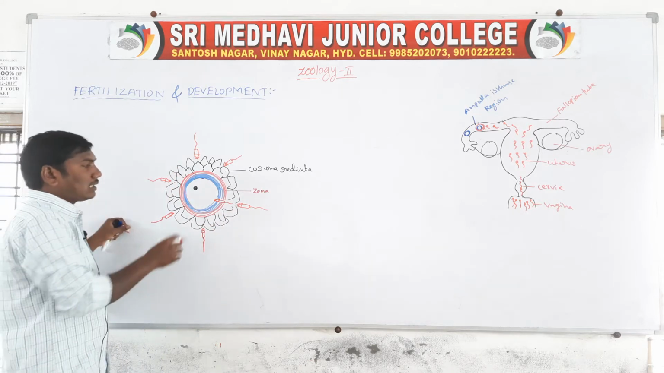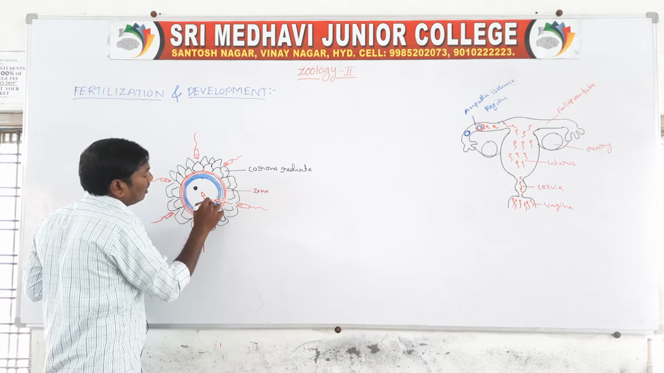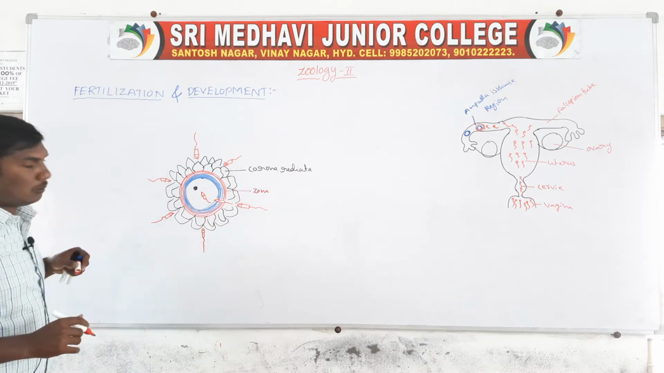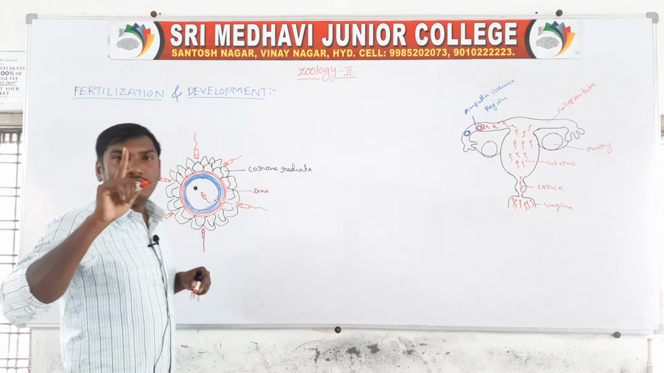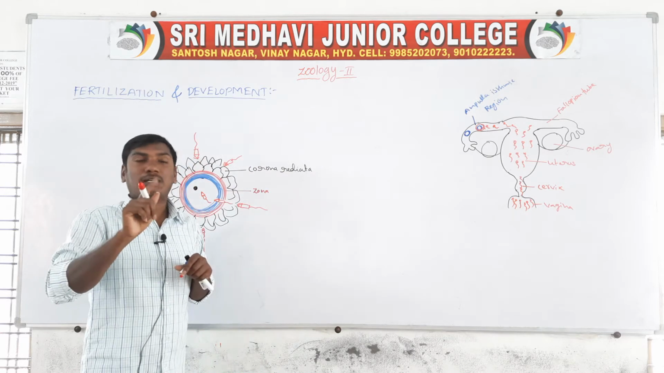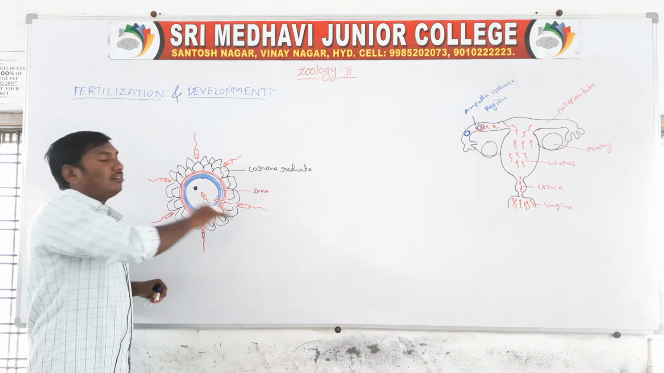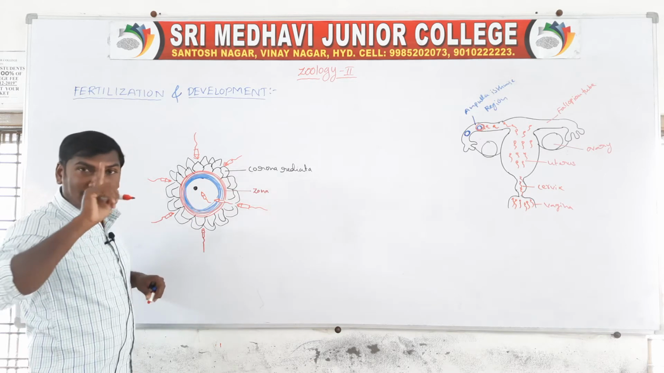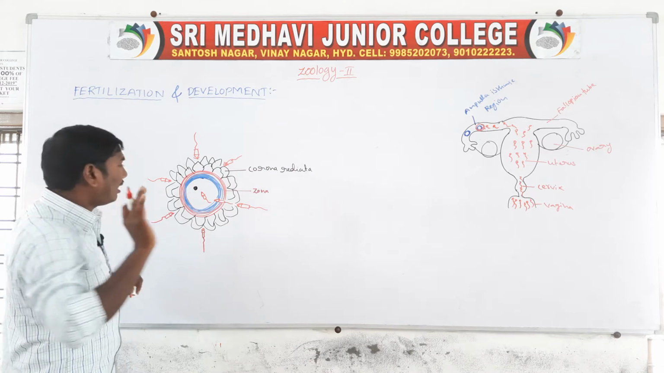After the sperm enters the ovum, only one sperm enters the female ovum. Millions of sperms are surrounding the ovum, but only one sperm enters the female egg.